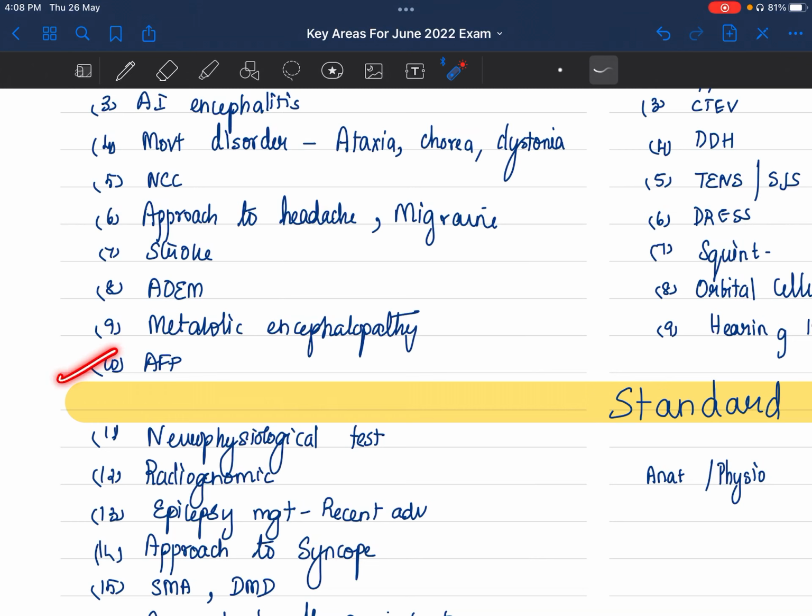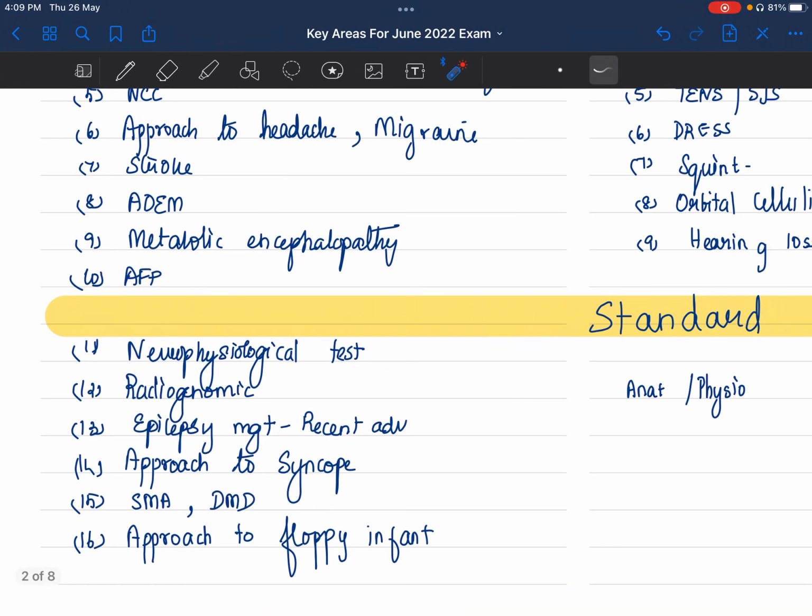Acute flaccid paralysis, both from the social pediatric standpoint as well as from your nervous system, you're supposed to read. And as I always tell, read the initial part in Nelson. When you start any system, initially they would have given the diagnostic tests, neurophysiological tests, X test, Y test, all that. So read that initial part. Anatomy or embryology, whatever they have given, read that part. I didn't get time to compile the anatomy and physiology questions. When I'm able to do it, I'll put it in our Telegram group.